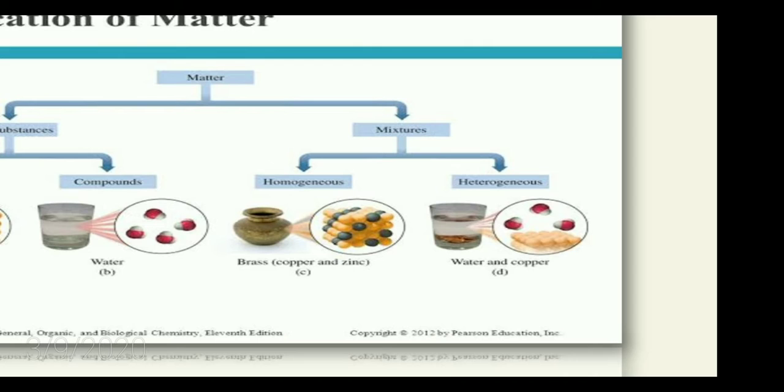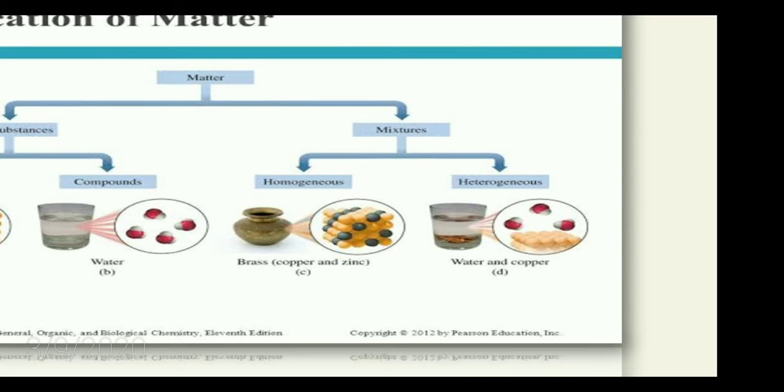So look at the example for a homogeneous mixture. We are given a brass vessel. Brass is an alloy. It contains copper and zinc metal. It is an alloy, that is a mixture, a combination of two metals, copper and zinc.